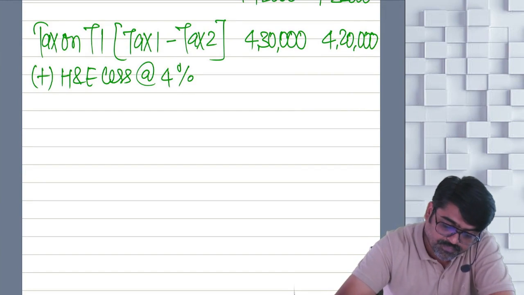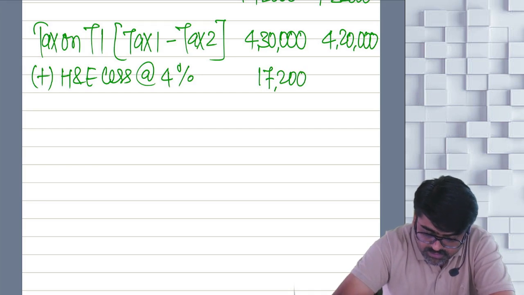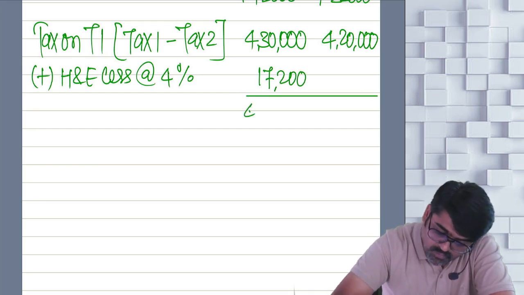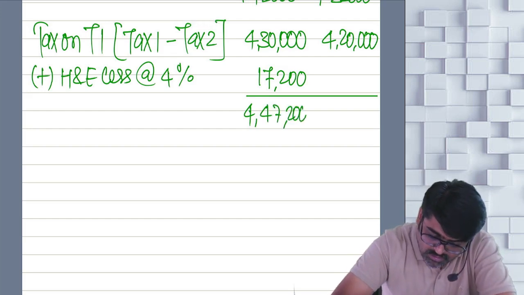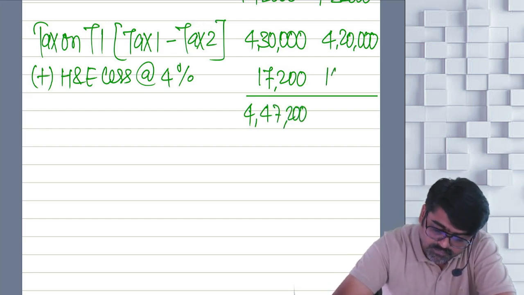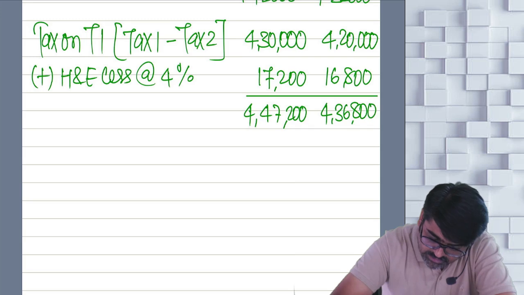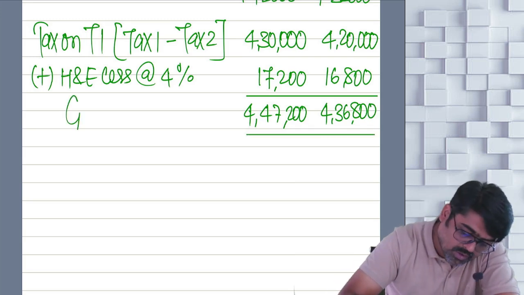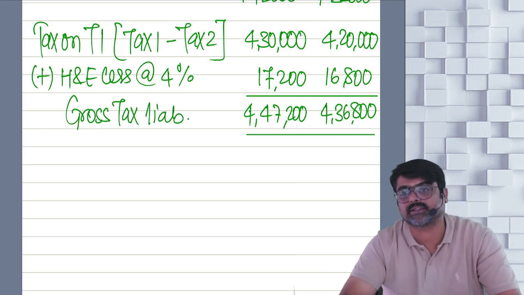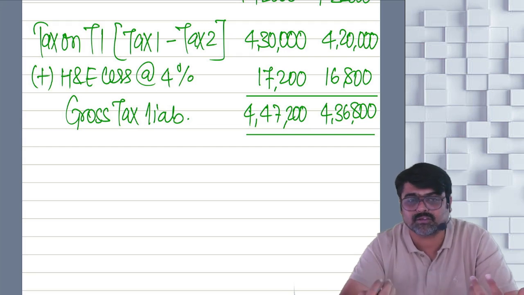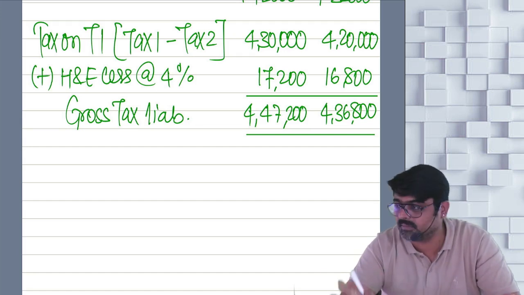Tell me here. 17,200. What is the total? 4,47,200. Yes or no? And here what will be the 4%? 16,800. This will be 4,36,800. Yes or no? This is your gross tax liability. From this gross tax liability, TDS, TCS not there. Advance tax not there. Then AMT credit, relief, etc. not there. This will be your final tax liability.